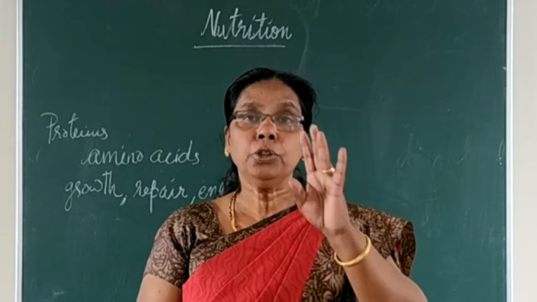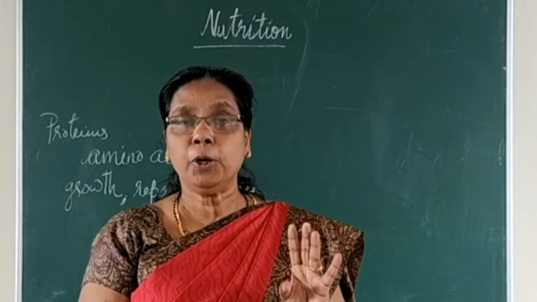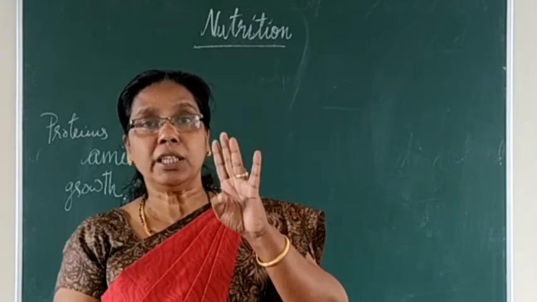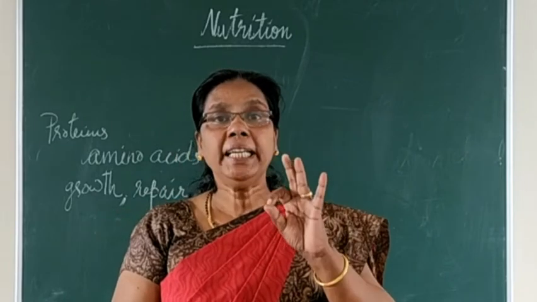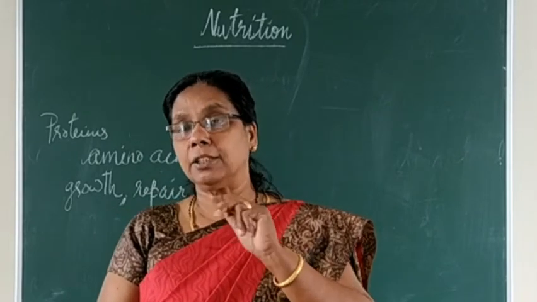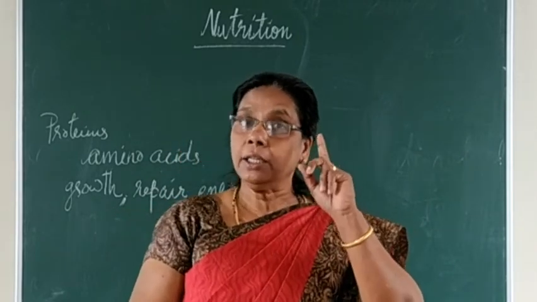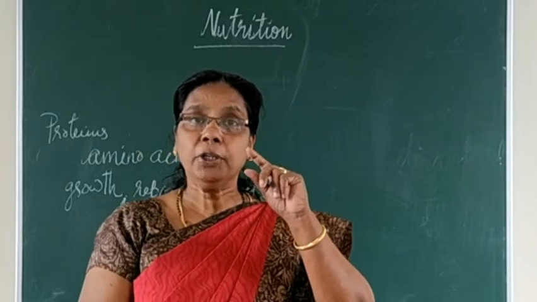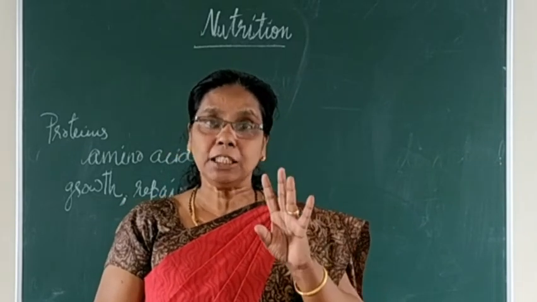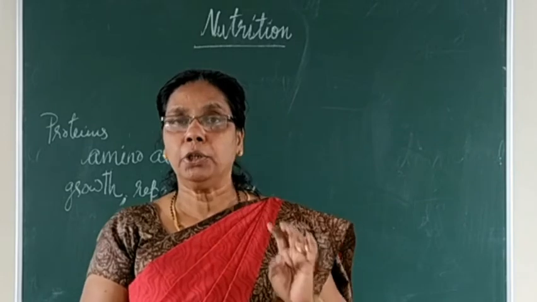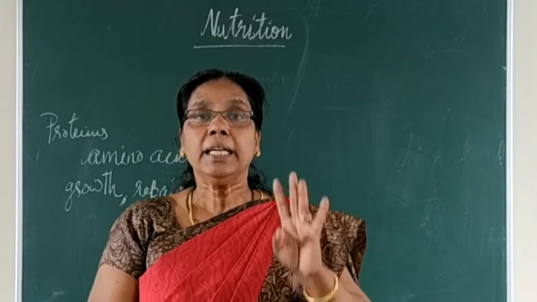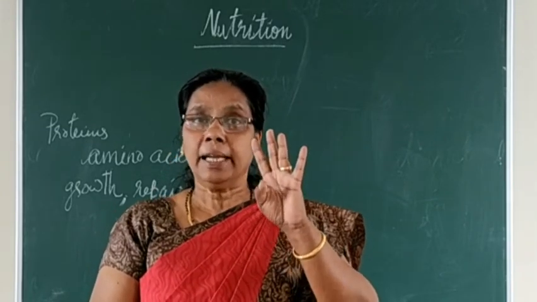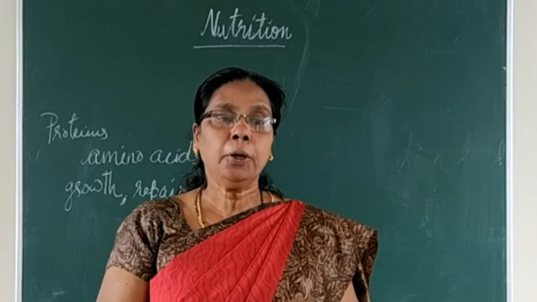And it is not only due to the deficiency of protein, it is due to the deficiency of carbohydrates, proteins and fats. Kwashiorkor is due to the deficiency of what? Protein. Here, this marasmus, it is due to the deficiency of what? Yes, carbohydrate, then fat as well as protein.